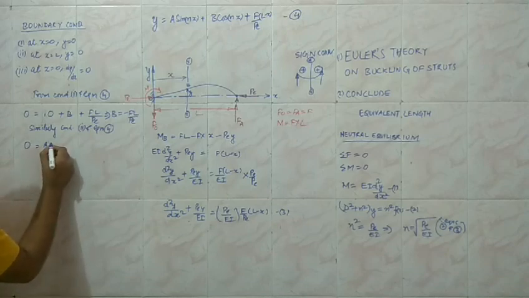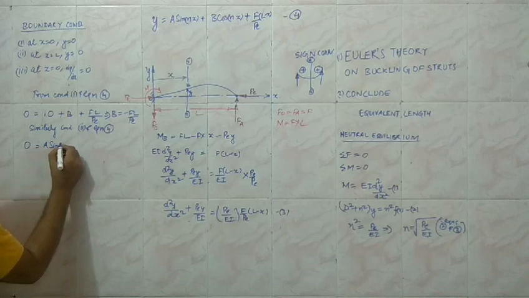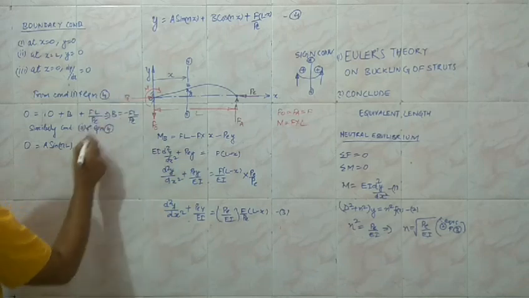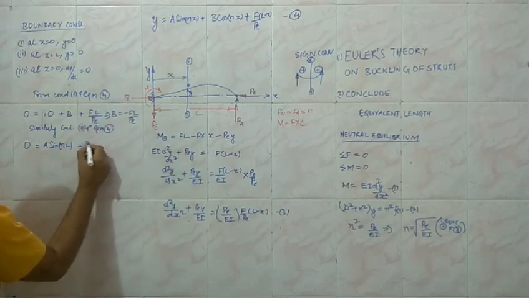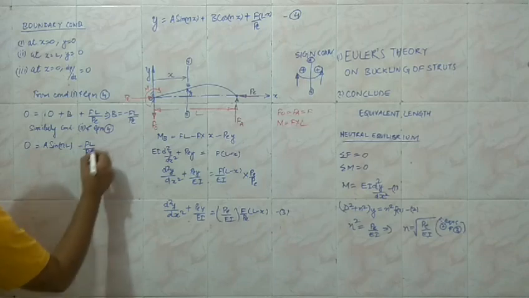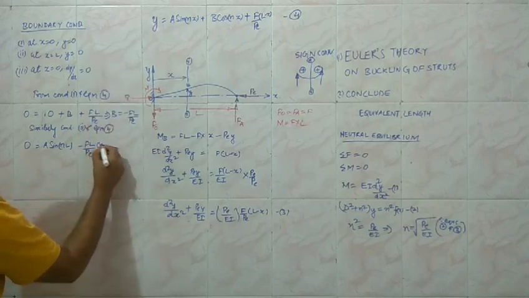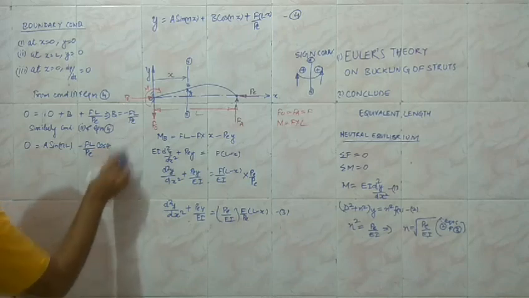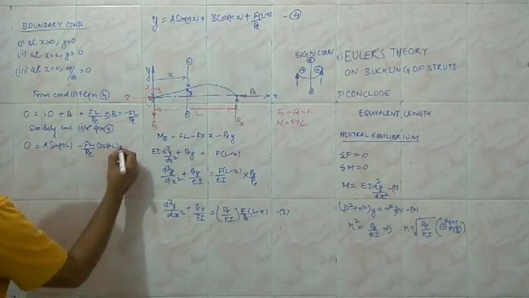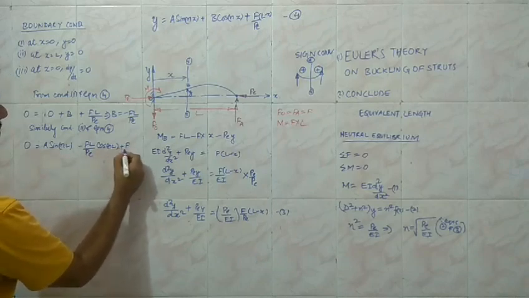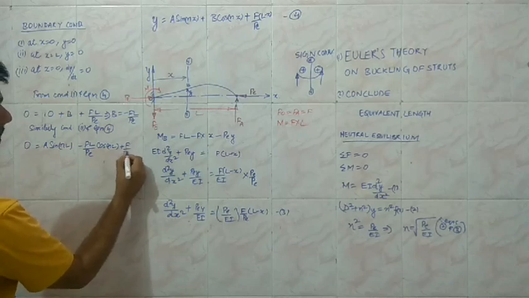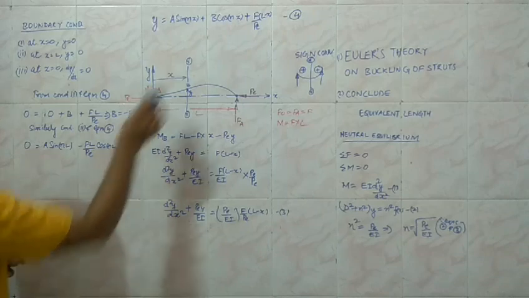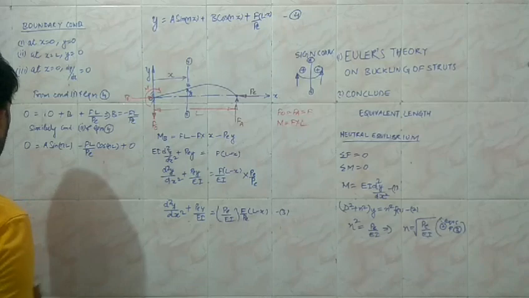So A sin NL, and the value of B is minus FL upon PE, and then cos NL, and plus F upon PE, and this term is going to be 0 because x is equal to 0.